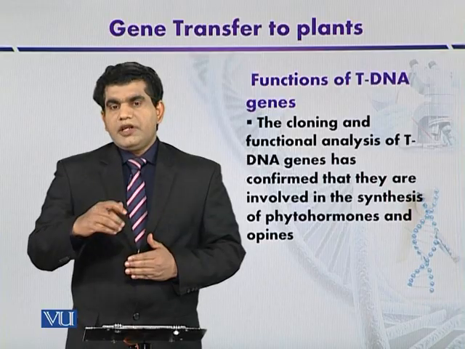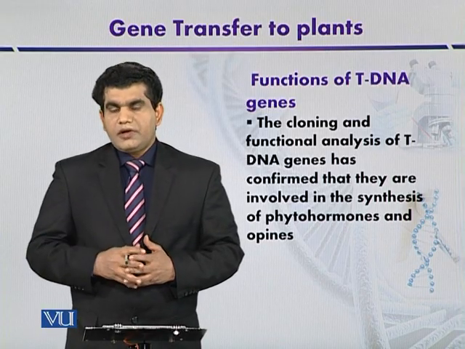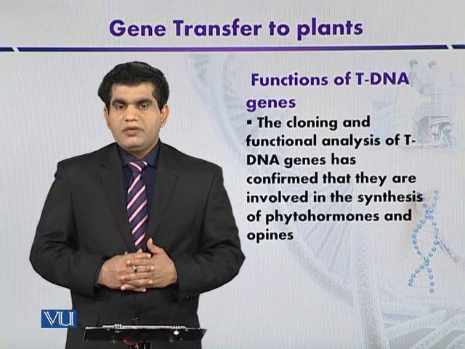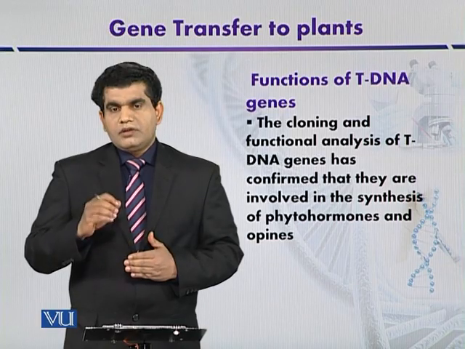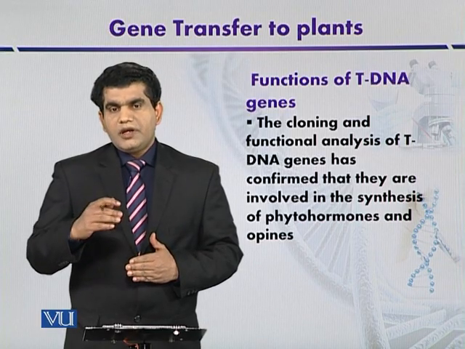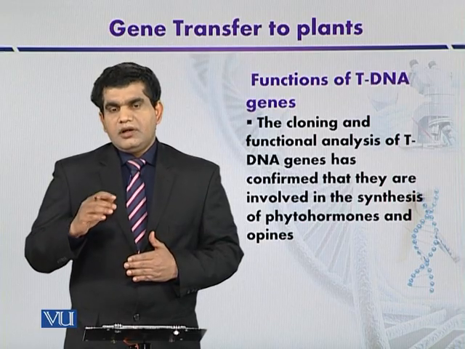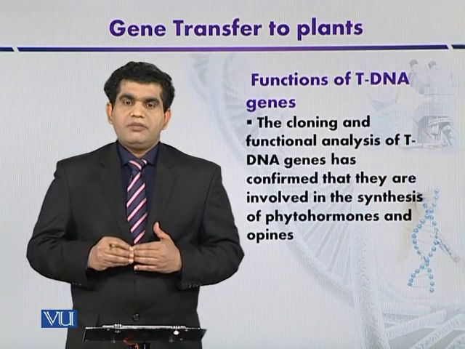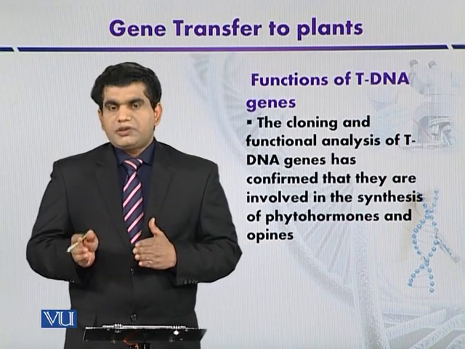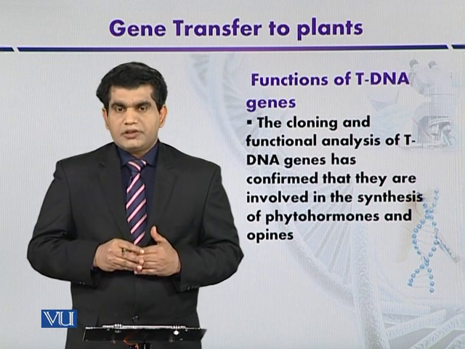So they can use the host machinery to synthesize nutrients for agrobacterium tumefaciens. So in this case, the promoter of nopaline and octopine synthetases, they can be their promoter, they are very strong, and they can be used to get the high expression of other genes that have been transferred to the plants.